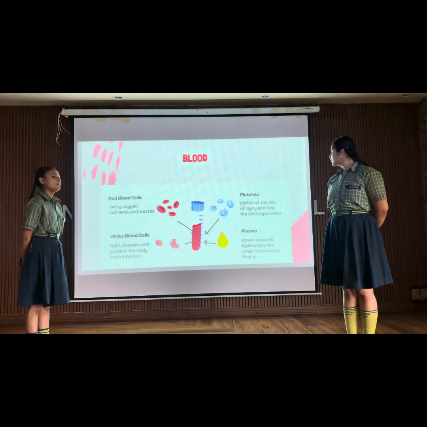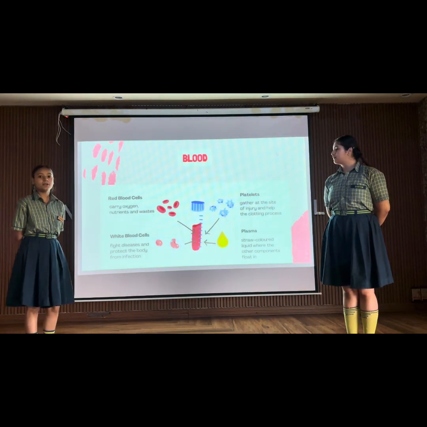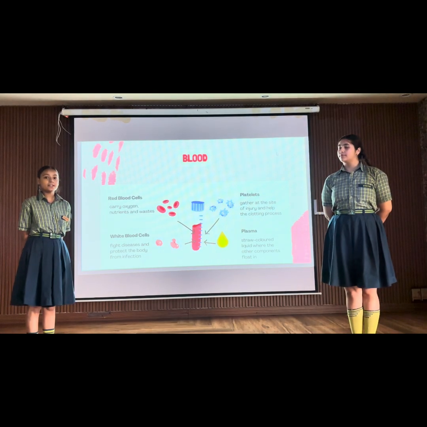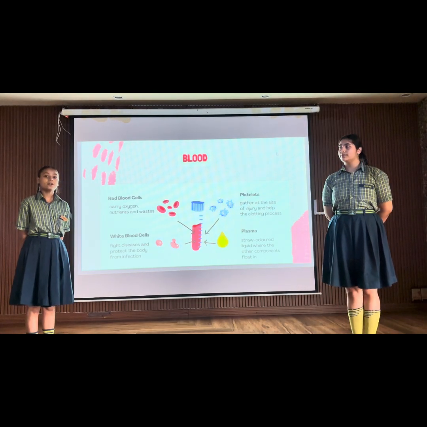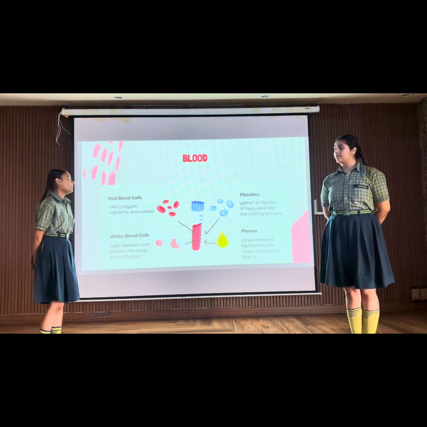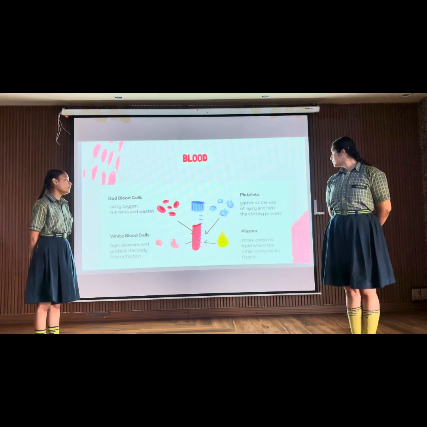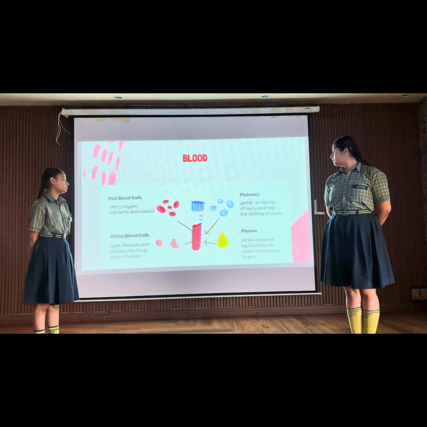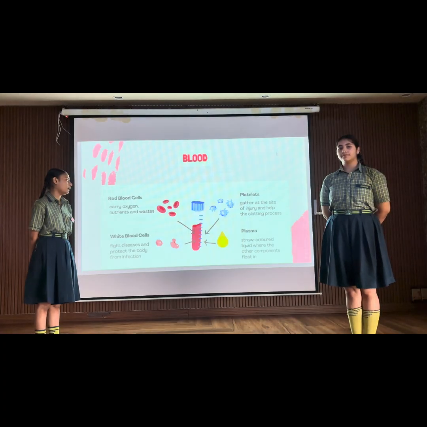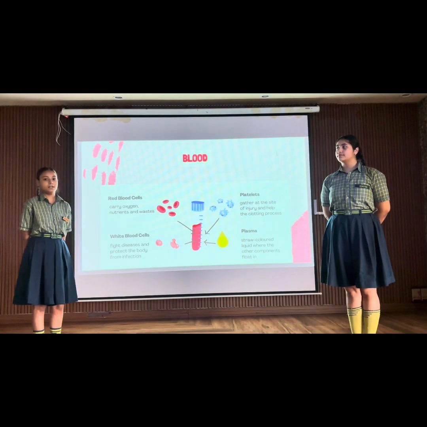Now, plasma is a fluid part which consists of water 90 to 92%, inorganic salt 1 to 2%, and organic salt 7 to 8%. Platelets gather at the site of injury and help the clotting process. Plasma is a straw-colored liquid in which the components float in the blood.